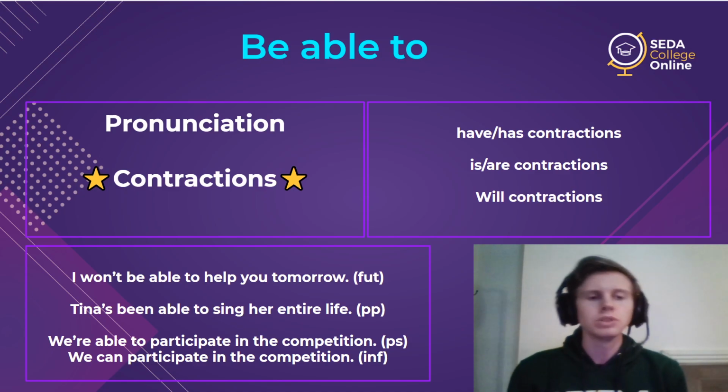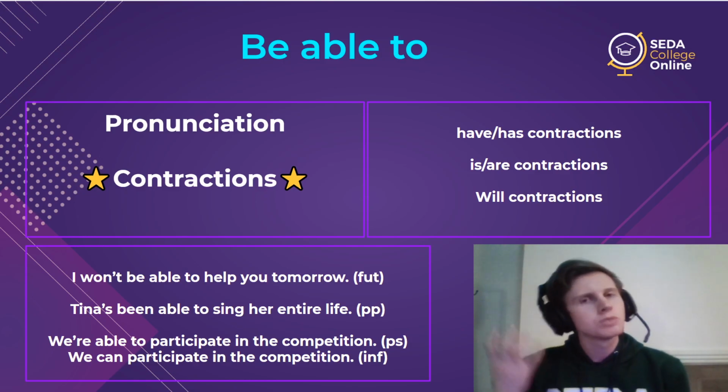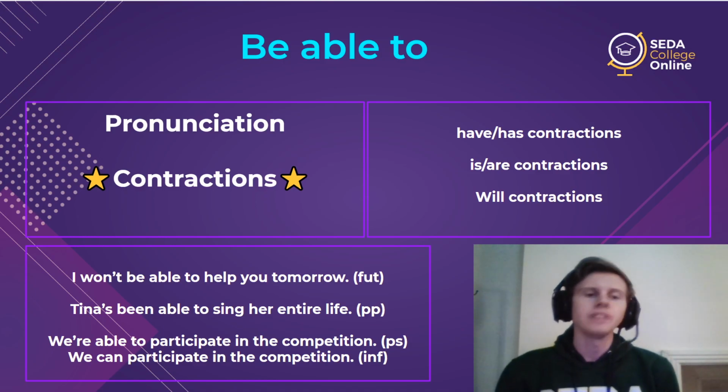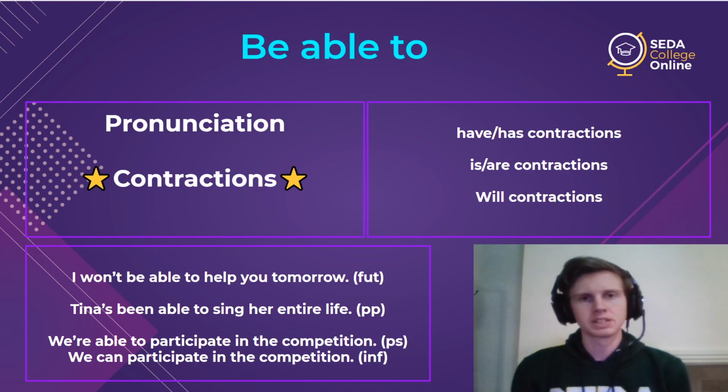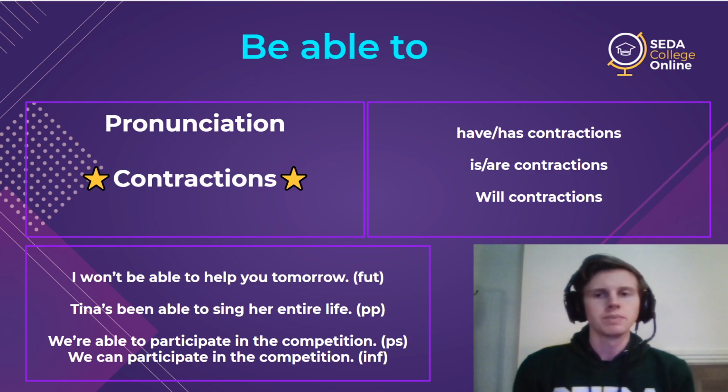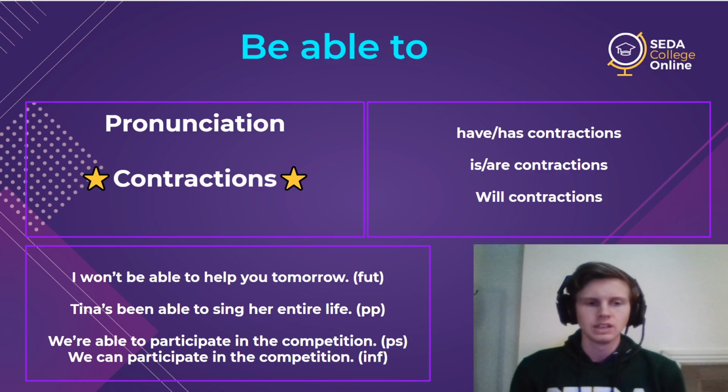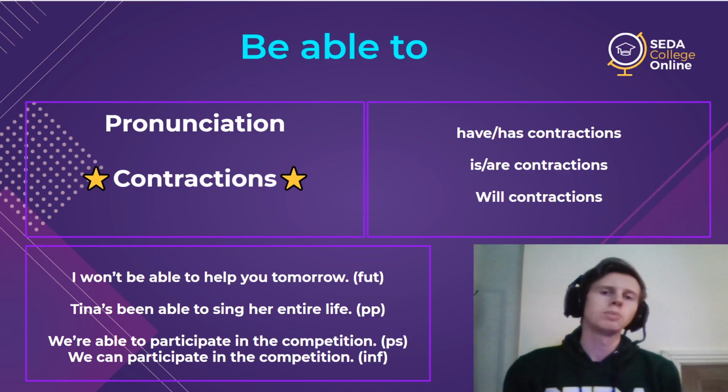If you use be able to in the present simple, it sounds more formal than can. And the same is for the past. So if I say we could participate in the competition, or he was able to participate in the competition, it's the same idea, formality. Could is a little more informal, where be able to is a little more formal.